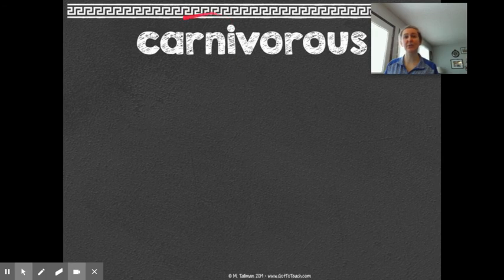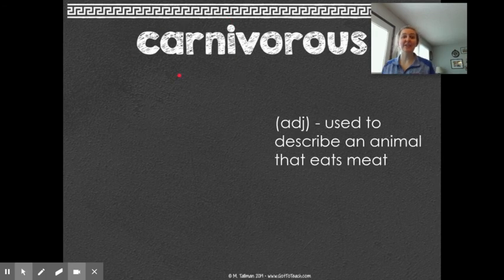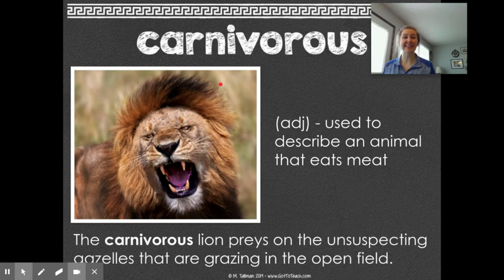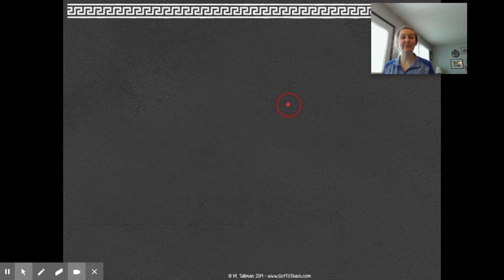Carnivorous has the root carn, meaning meat in it. It's used to describe an animal that eats meat. So carnivorous would be like a lion. A lion preys on the unsuspecting gazelles that are grazing in the open field.